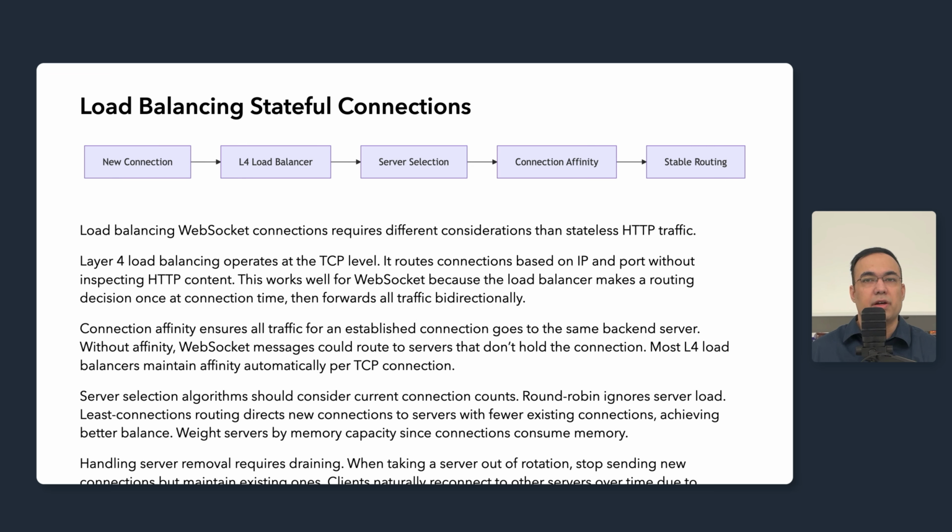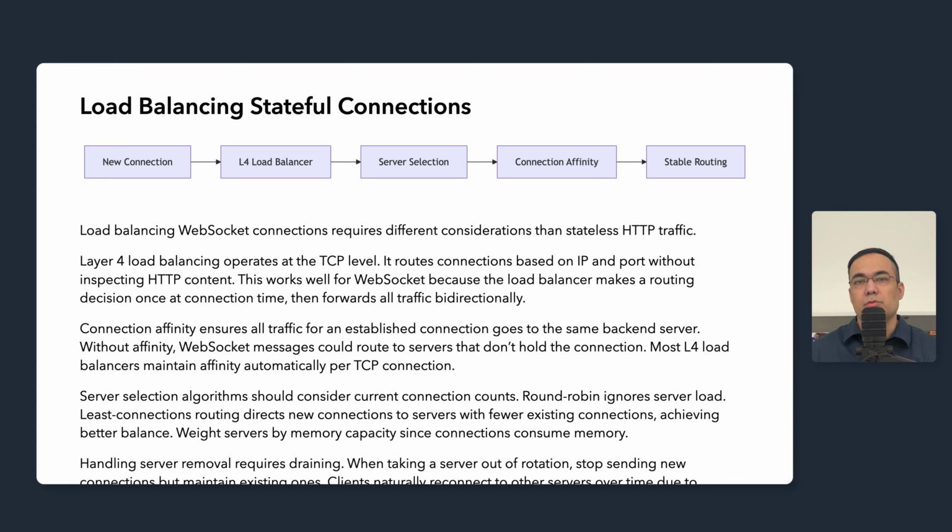Health checking should verify connection capacity, not just server liveness. A server at its memory limit should be marked unhealthy for newer connections even if existing connections function correctly. Include the connection count and memory usage in health responses. The load balancers should stop routing new connections to saturated servers.